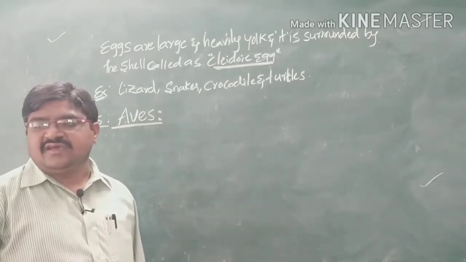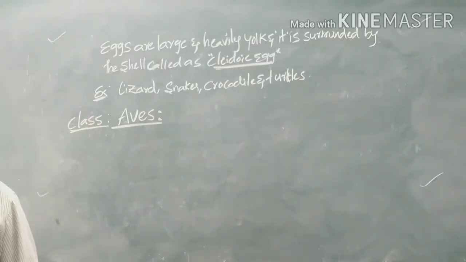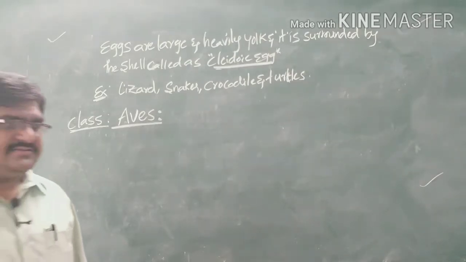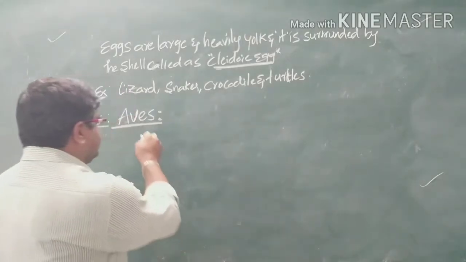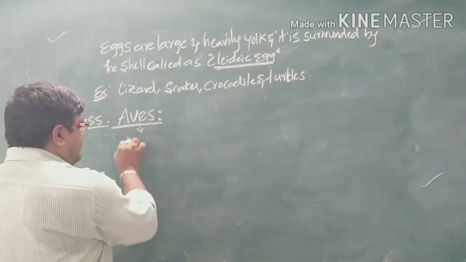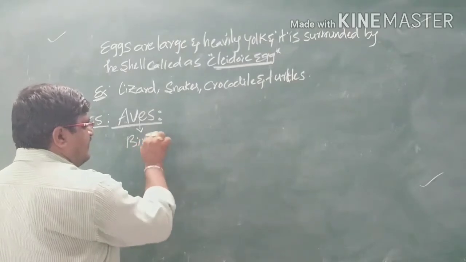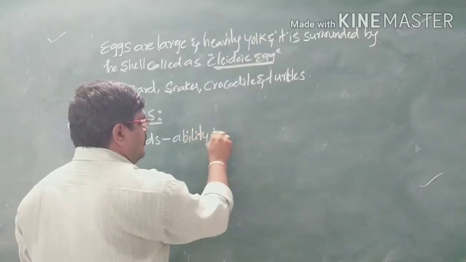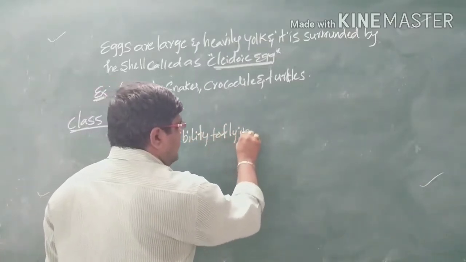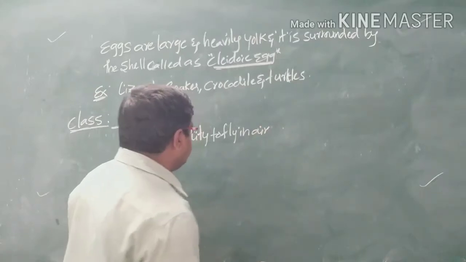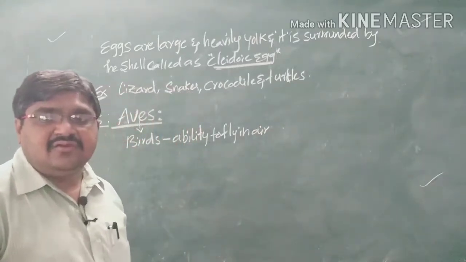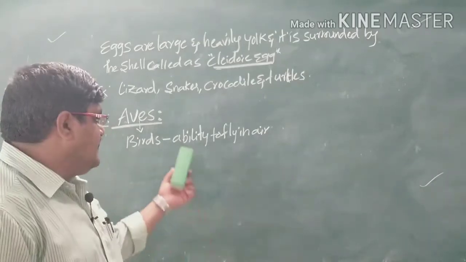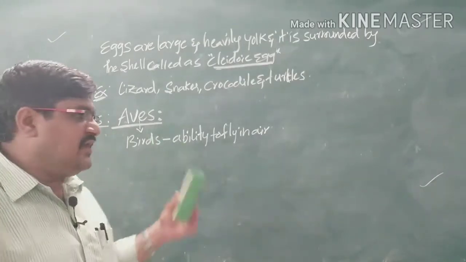The organisms which have the ability to fly in the air are called birds. So Aves means birds.